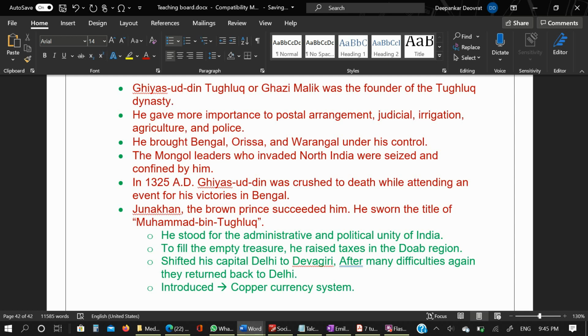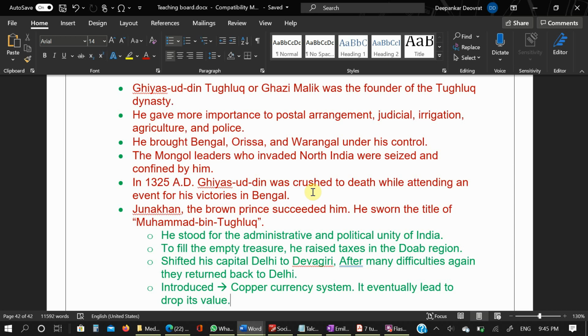So maybe many of the people started making the copper currency in their homes. So it eventually led to a drop in its value, and he had to withdraw the copper token currency.